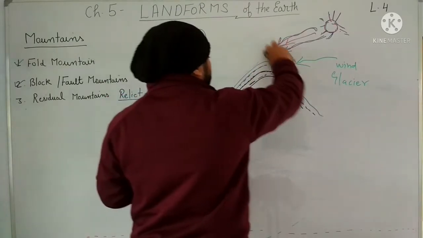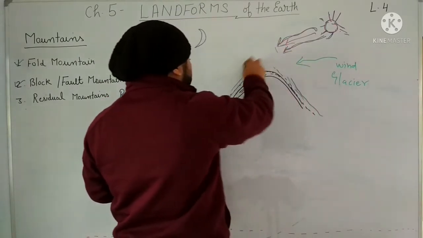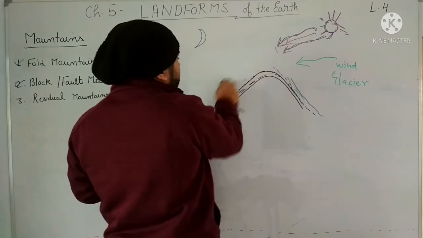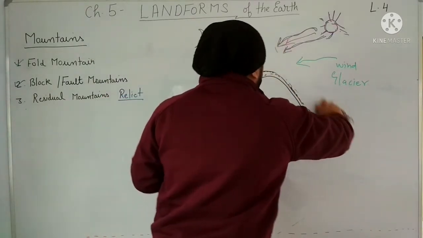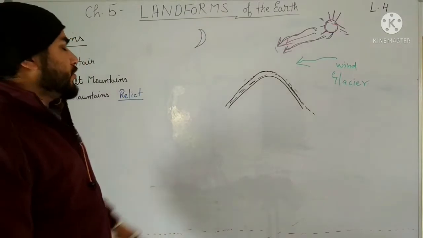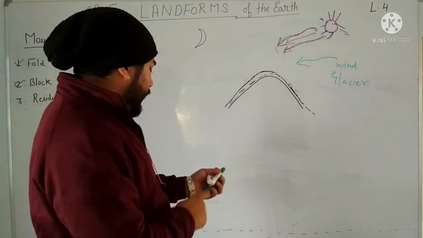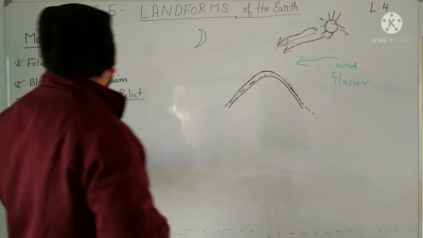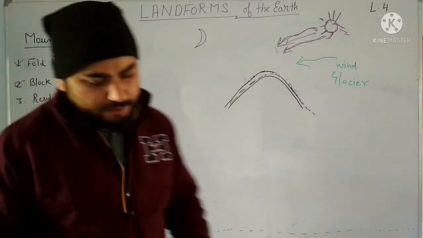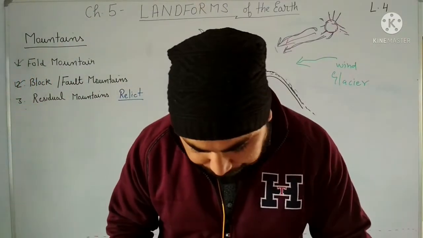And this portion will be eroded gradually with the passage of time, right? And the height of the mountain will be reduced to this much only. Clear? So this leftover part of the mountain is called residual mountain. Okay, this is called residual mountain.